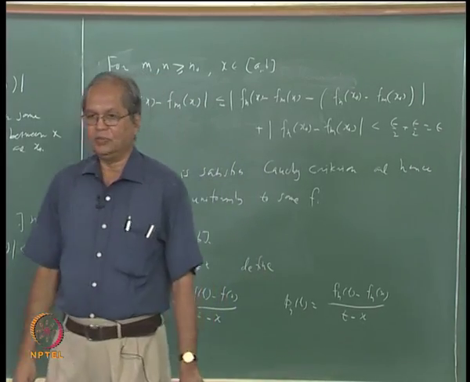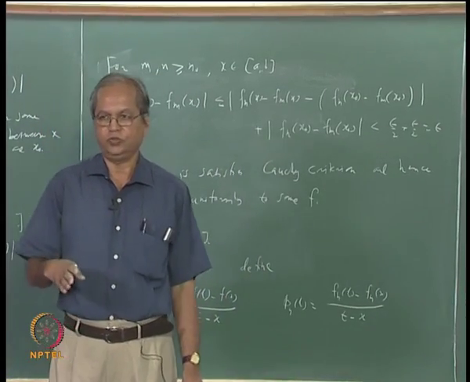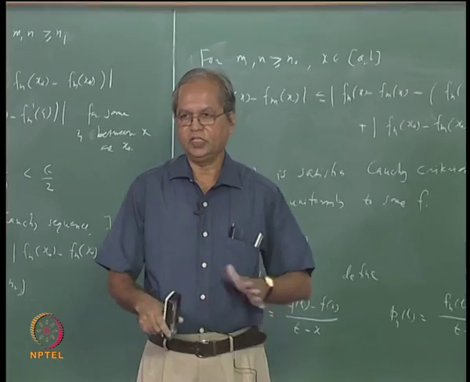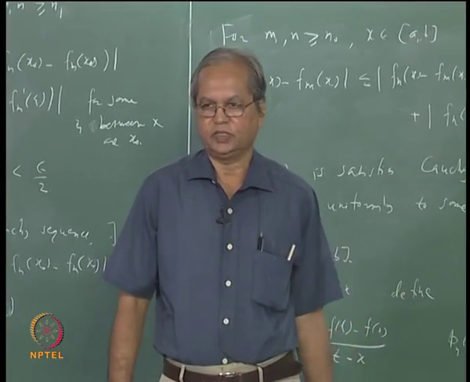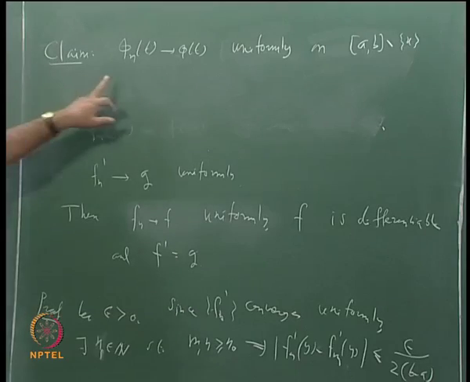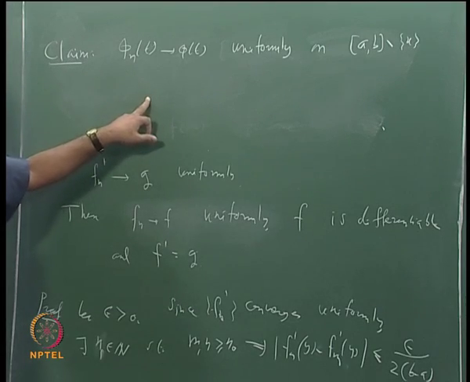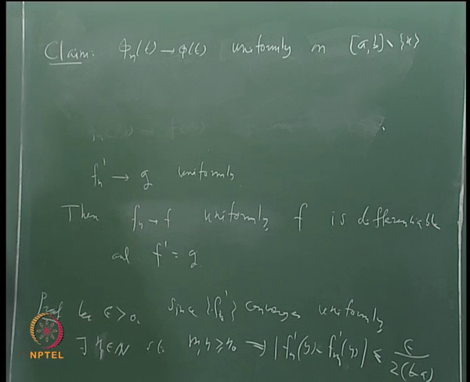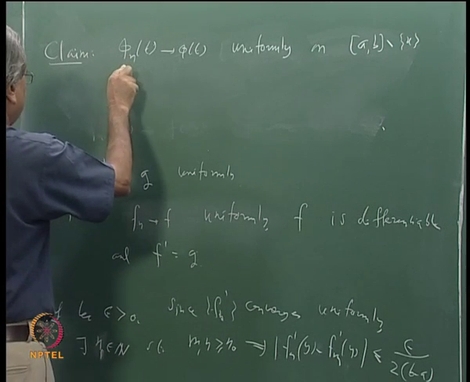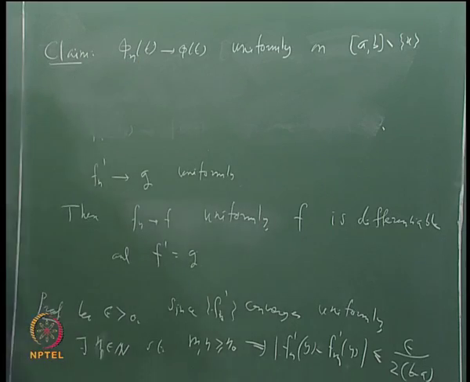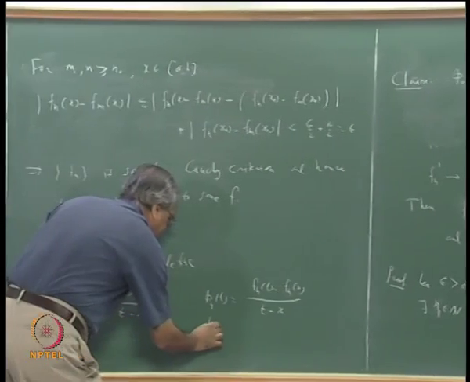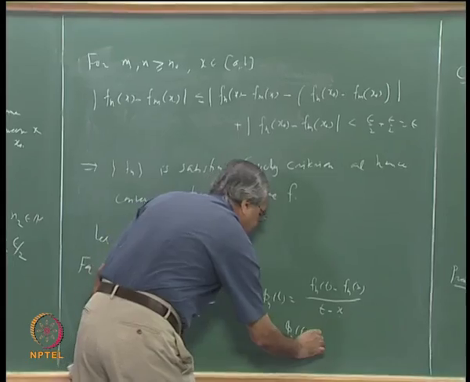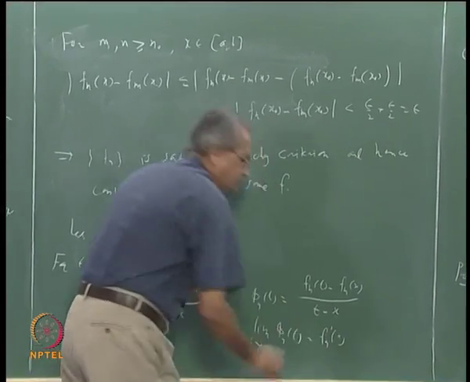Let me remind you of our theorem about the limit. We had said that if fn converges to f uniformly on E and if x is a limit point, then the limit of fn(t) as t tends to x goes to the limit of f(t) as t tends to x. So suppose this claim is proved. Then the limit of phi n(t) as t tends to x is nothing but fn prime at x. Is that clear?